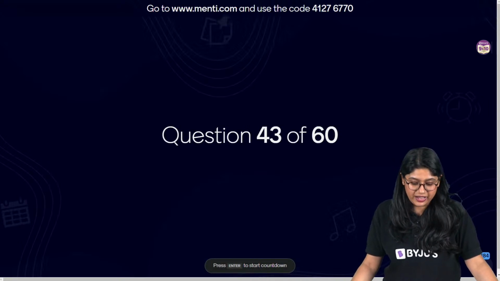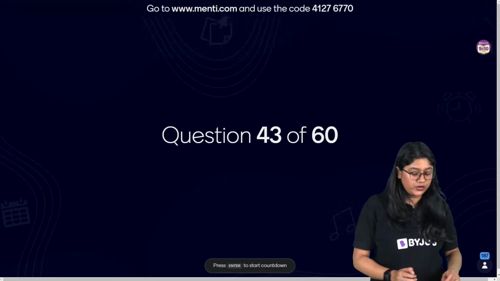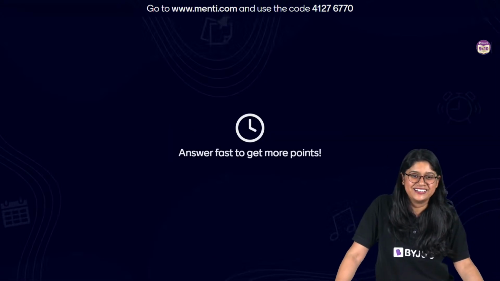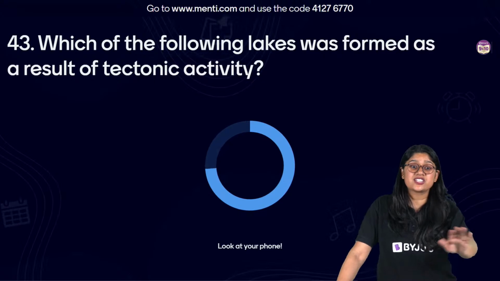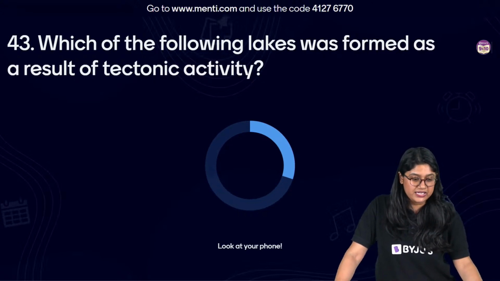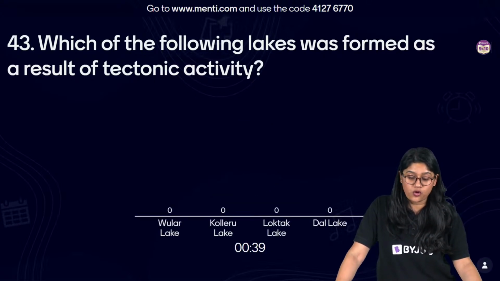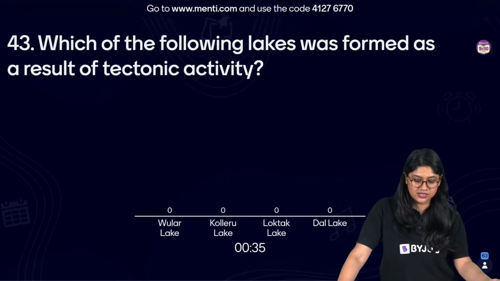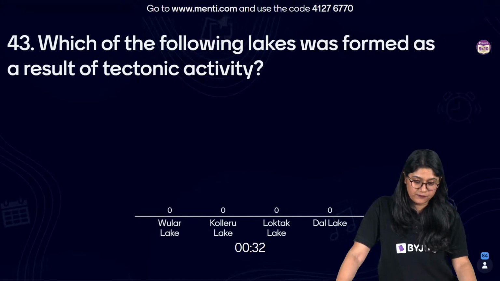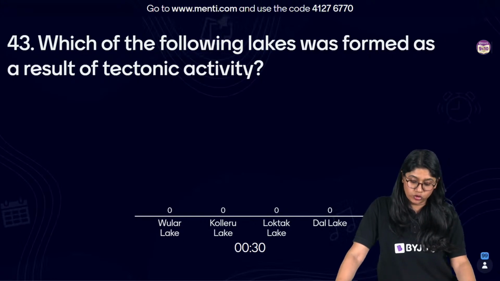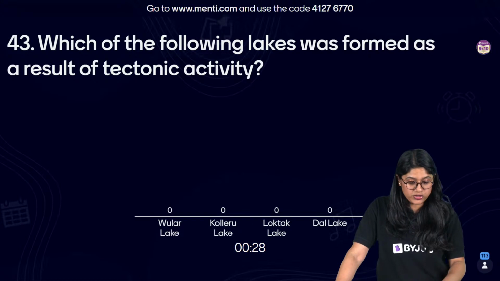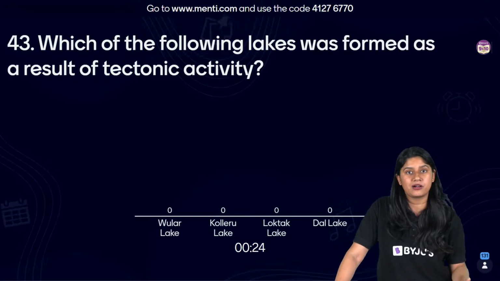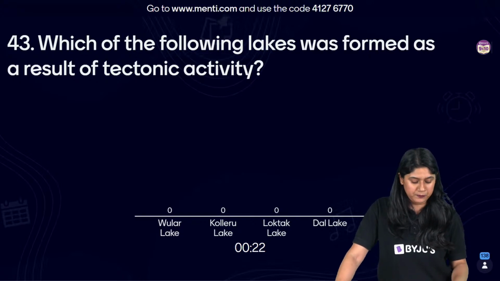Here we go. Now let's take a look at question number 43. Shweta, just give me a minute, I'll explain. Which of the following lakes was formed as a result of tectonic activities? We have Wular Lake, Kolleru Lake, Loktak Lake or the Dal Lake. Which of these lakes was formed after the activity of the tectonic plates?